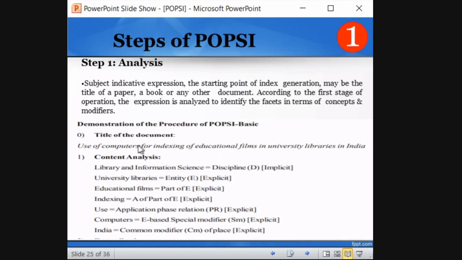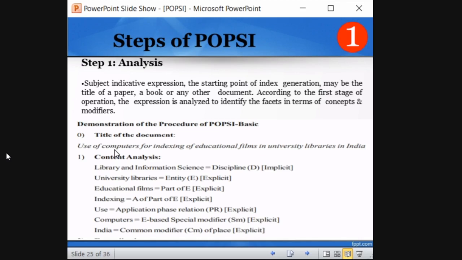Use is application. Use means you are using something, you are applying something. So use comes in the application process. So it is an explicit phase relation, application of phase relation. Computer is an entity, like plants, energy, and that is an entity. Base special modifier. We saw what is special modifier, right?